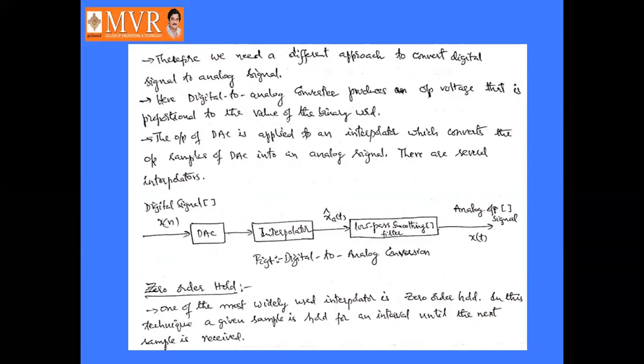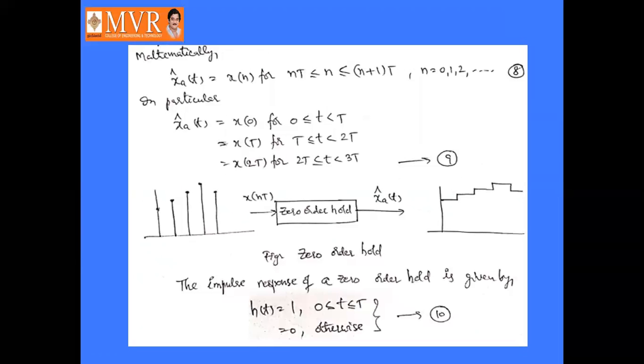After getting the next sample only, it can be released. Up to that, it will be held. So the given sample is held for an interval until the next sample is received.